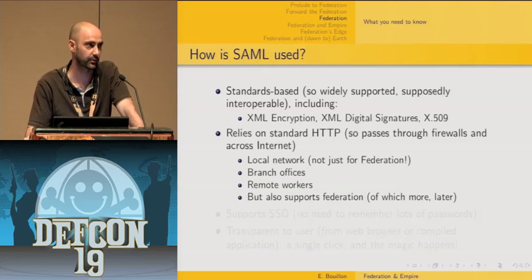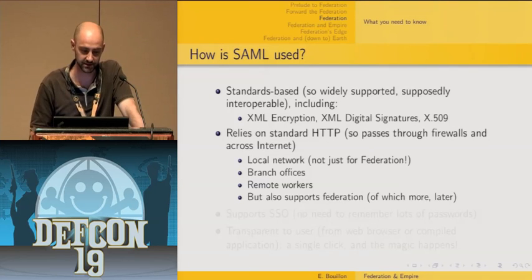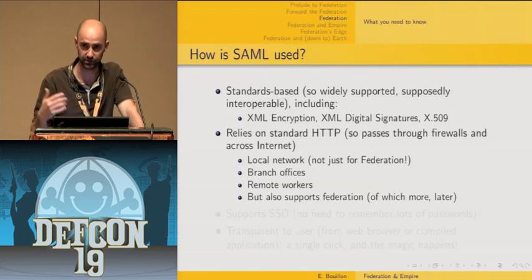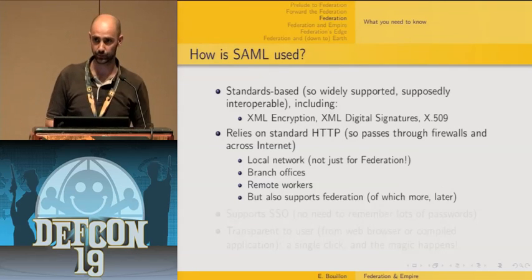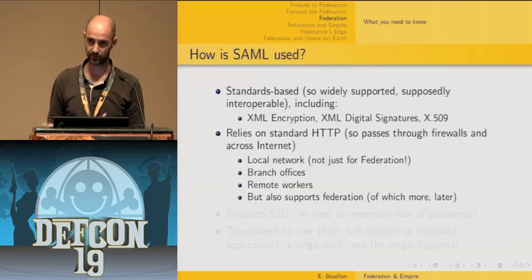Typically in the enterprise use case, these attributes are obtained from an enterprise directory. That can be a group membership, yes, this user has this role in my organization, or yes, this user has this email address in my organization.